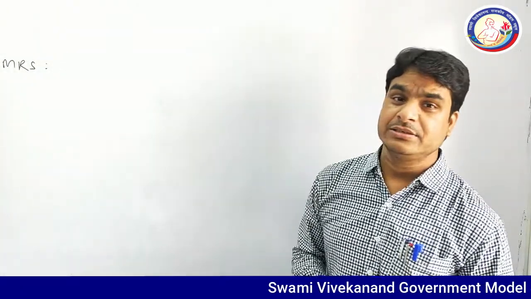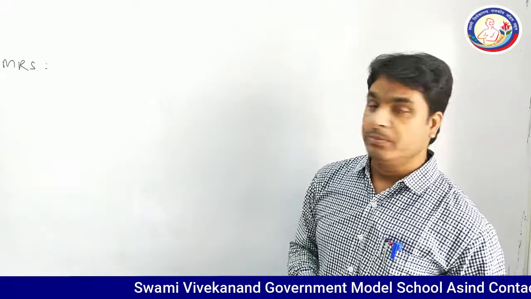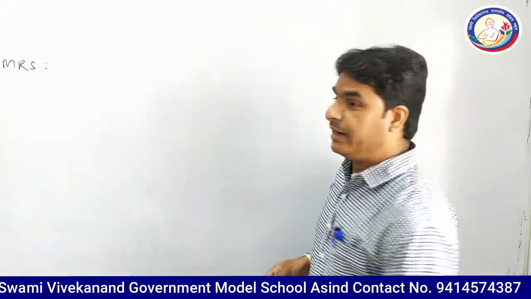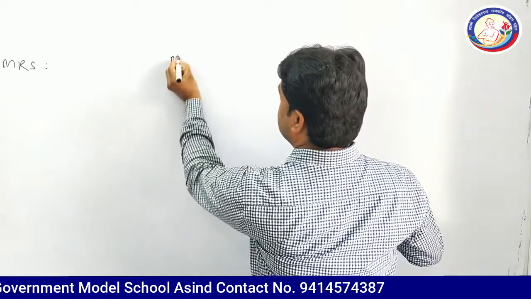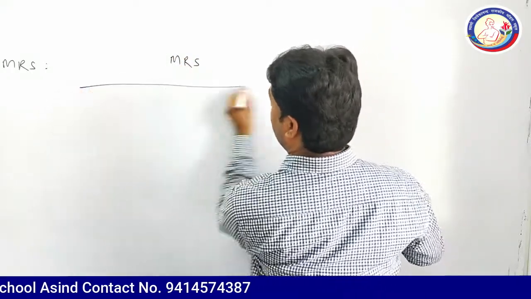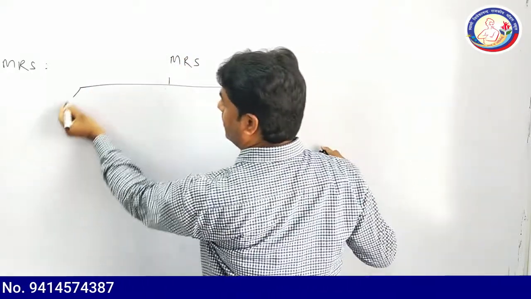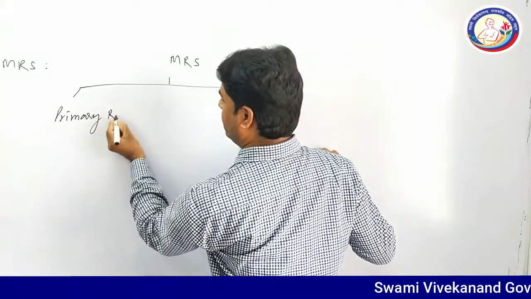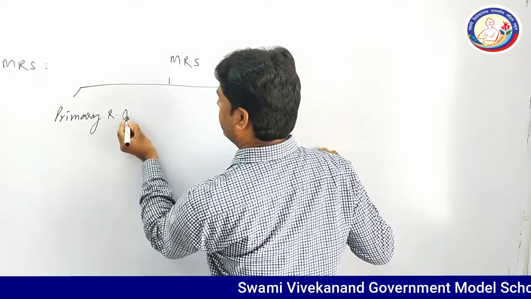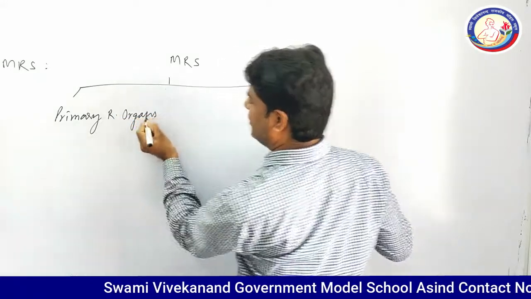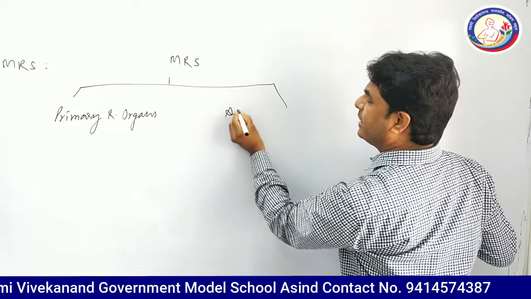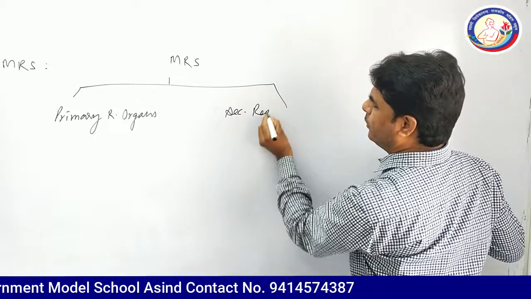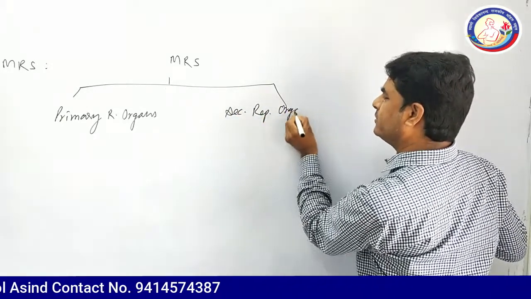The human has a very well developed male reproductive system and it is further divided in two groups: primary reproductive organs and secondary reproductive organs.